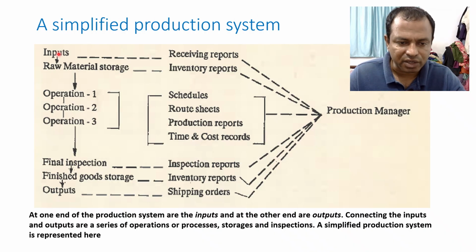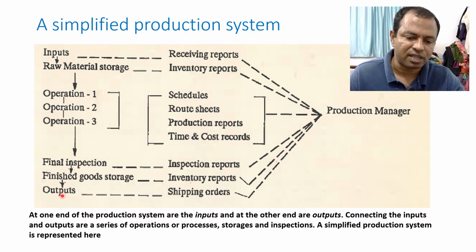Inputs are converted into output in this direction, that is from top to bottom. Inputs are raw materials, so raw materials are stored, and raw materials through operation 1, 2, 3, etc. are converted into finished goods. Finished goods are inspected, then finished goods are stored, and output is dispatched.